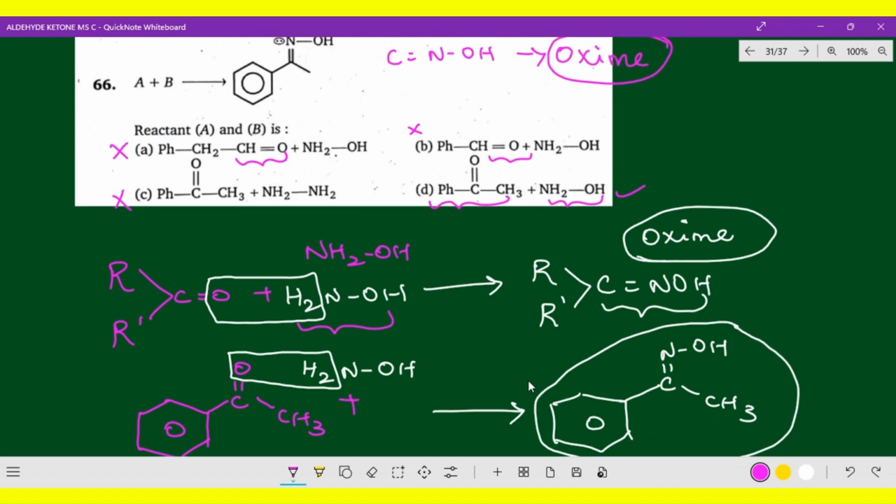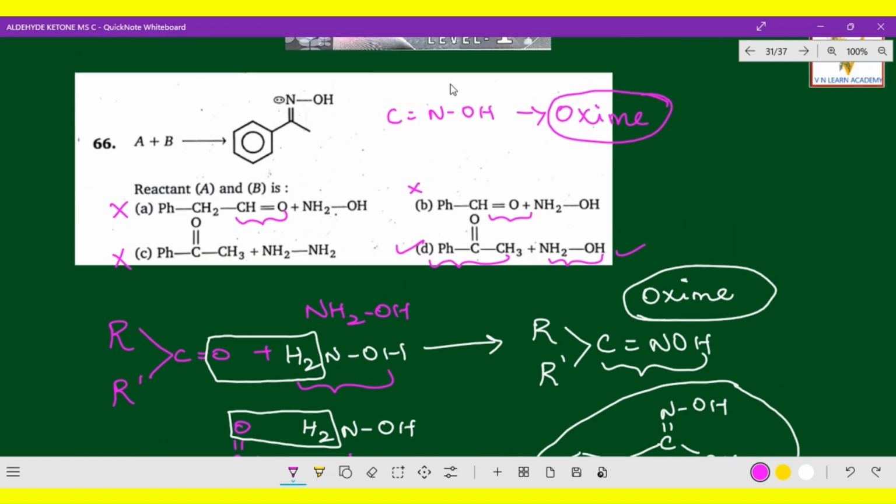I hope you got the clarity. Now how do we get it? Hydroxylamine is different from hydrazine. So here what is it? Oxime means C=N-OH. So that is oxime. How do we get that oxime? A keto group combined with hydroxylamine. I hope you got the clarity. Come on, let us go to the next question.